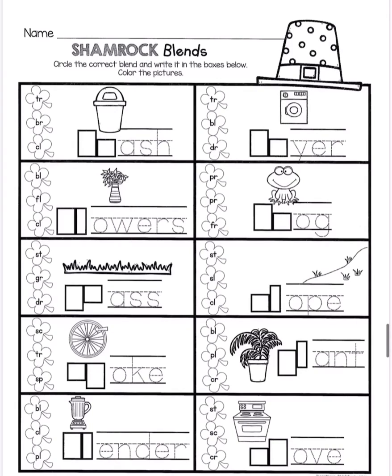All right, the next picture is of a flower. Flower. What is the beginning sound of flower? Is it BL, FL, or CL? The next picture is of a frog. Frog. What is the beginning sound? PR or FR? Frog.